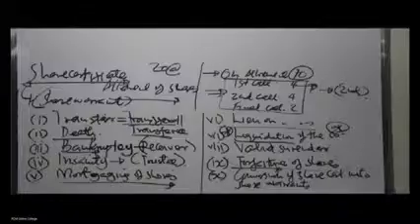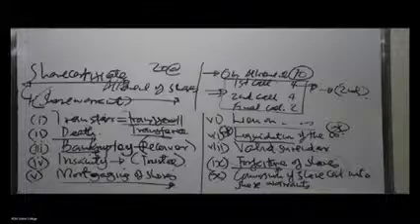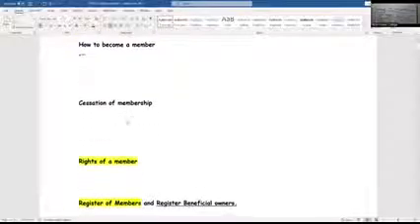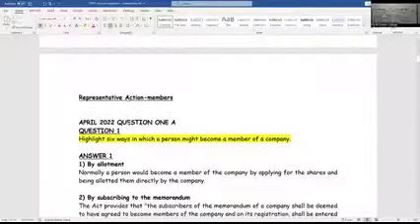That was in April. But let me show you the ones they tested on membership. There are a few questions here regarding membership, which is topic 3. So we look at this question here: April 2022, question number 1A. Highlight 6 ways in which a person might become a member of the company.